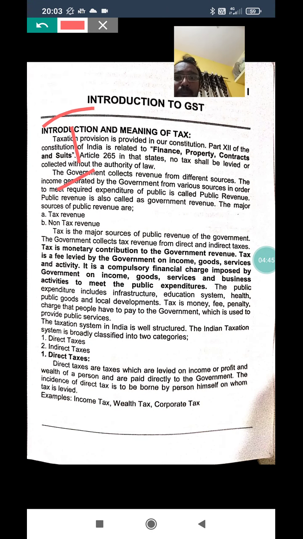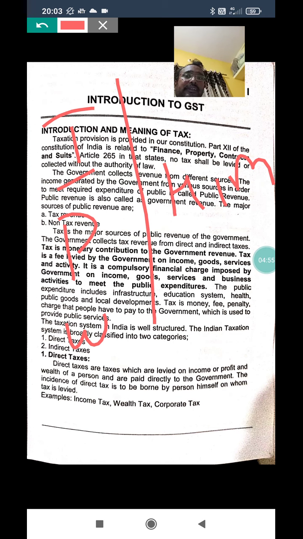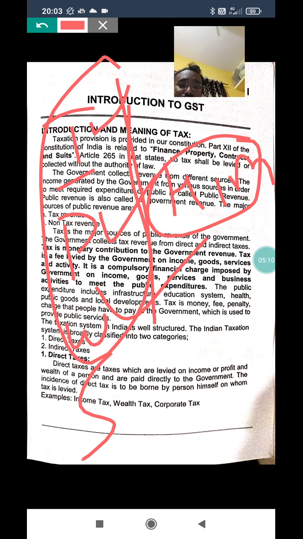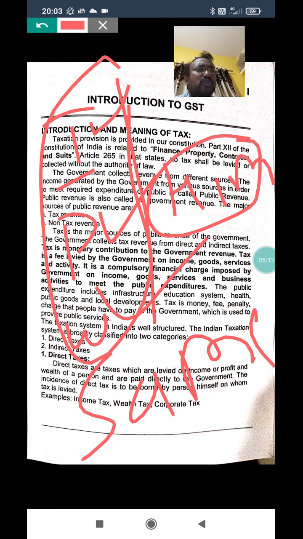Income, profit, wealth, and himself. Remember these four words. Tax is levied on the income of a person, on the profit of a company, on wealth. All these taxes are imposed on the same person. Who is that same person? The one to whom the income, profit, and wealth are related.